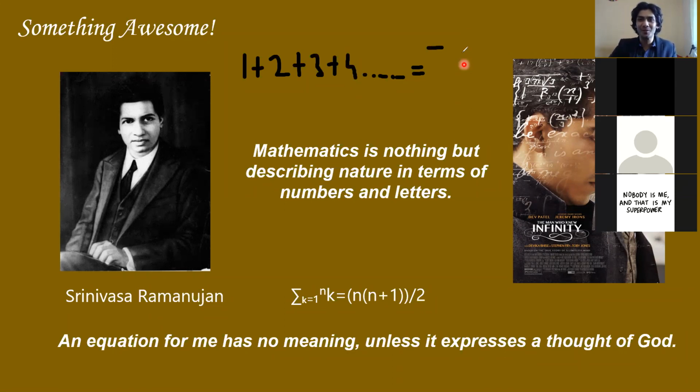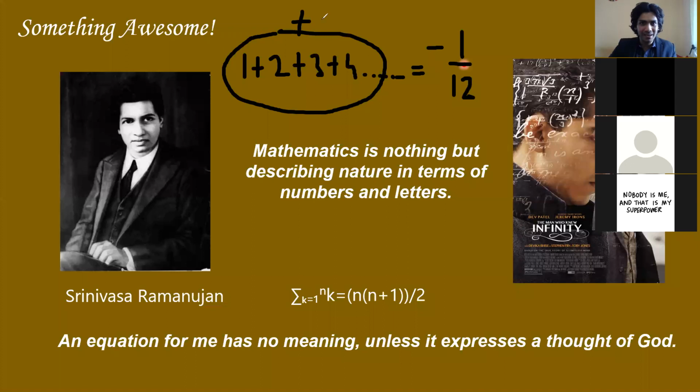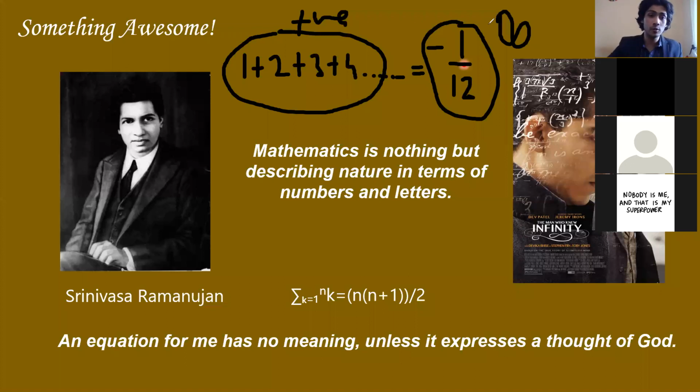Exactly. So, folks, just remember, all of these numbers are positive, but their sum comes to minus 1 by 12. How is that possible? It should be infinity, right? Because it keeps going infinitely. But it is minus 1 by 12. And this is proven. This is something that he thought about. And it is not magic. It looks like magic, but mathematically, you can prove it.